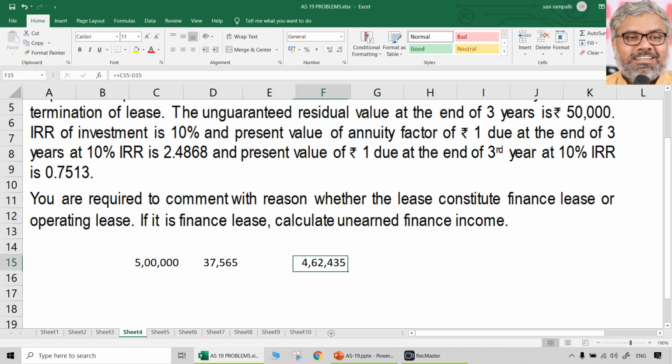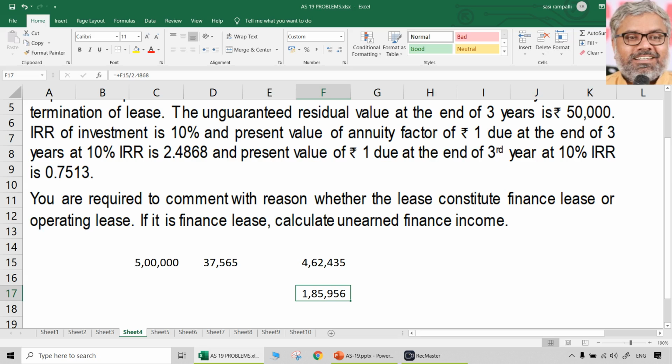That is not lease rental. You cannot say divided by 3. No. That is present value of lease rentals. If at all you want to say lease rentals are X, then 2.4868 X is equal to 462,435, which means what will be the lease rentals? Lease rentals will be 462,435 divided by 2.4868. That is the lease rental. In other words, 1,85,956 rupees approximately is going to be the lease rental. That is the lease rental annually.